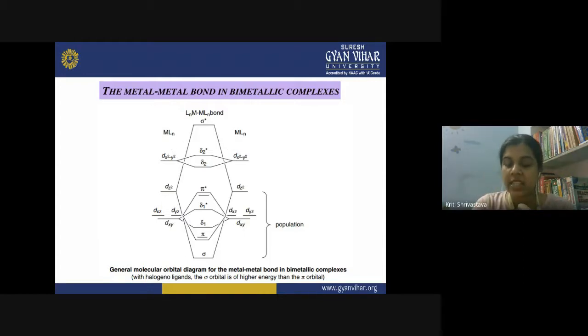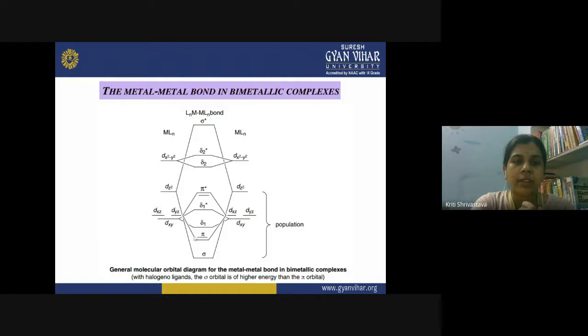Then you can see that on each of the metals, you will have vacant d orbitals or filled d orbitals. That depends upon the electronic configuration. And you can have dxy, dyz, dxz orbitals, then dz square, dx square minus y square orbitals involved here. So now you can see this is a molecular orbital diagram of a metal-metal bond in the bimetallic complex, and whenever the dz square orbitals are overlapping in the coaxial manner along their axis, you will get one sigma bonding and one sigma anti-bonding orbital.